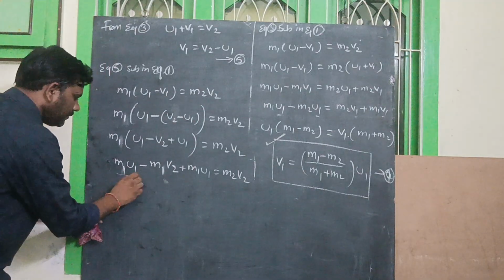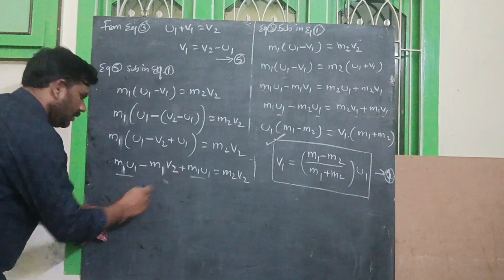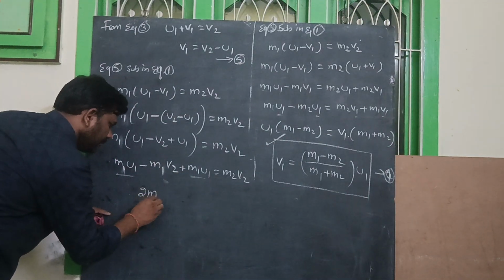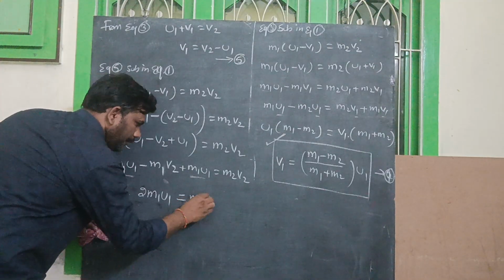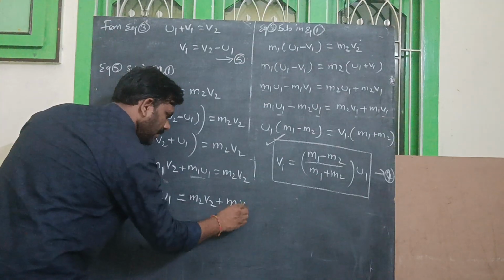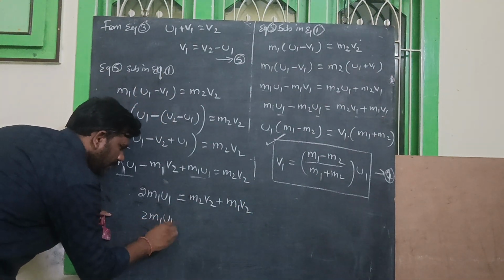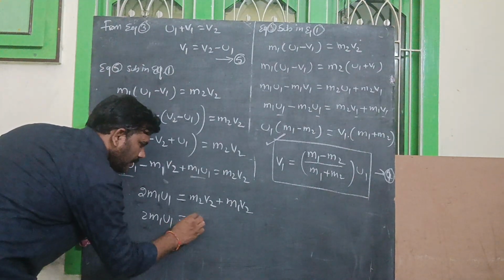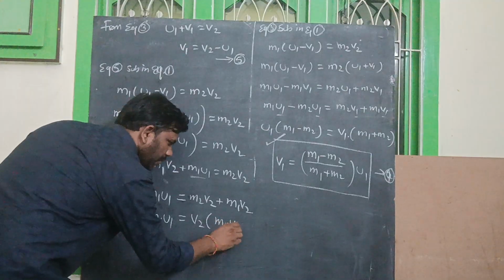So we can observe this is m1 u1 and this one is also m1 u1. So you can write it as 2 m1 u1. Then you can write m2 v2, and this term goes to this side, then we write plus m1 v2. Therefore 2 m1 u1 is equal to, here we can take the common term v2, then we can write m1 plus m2.